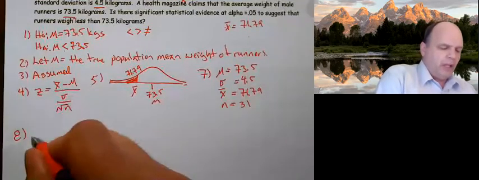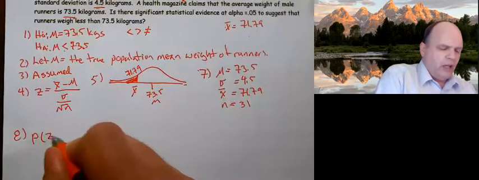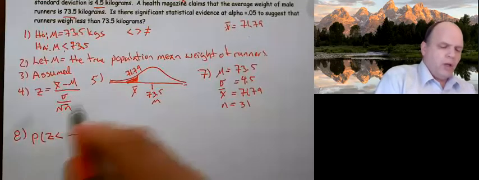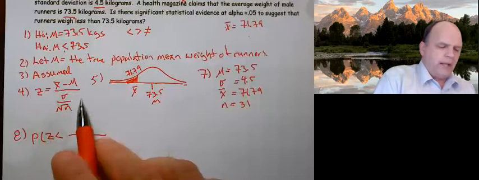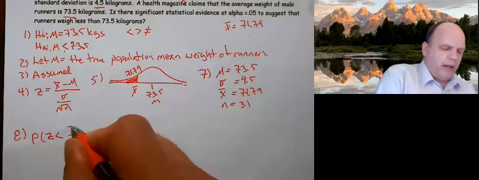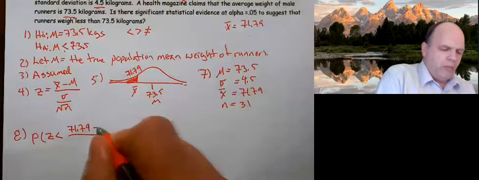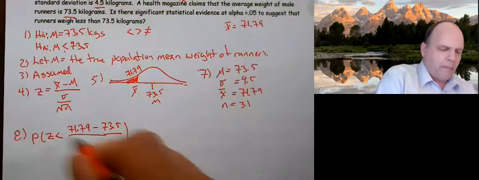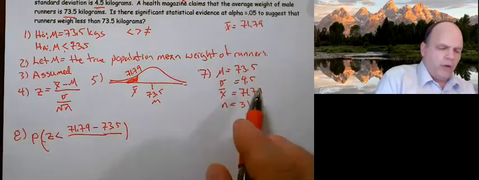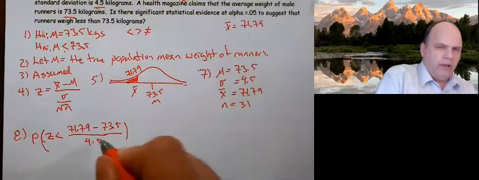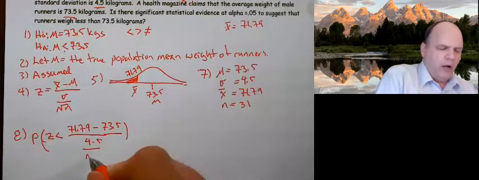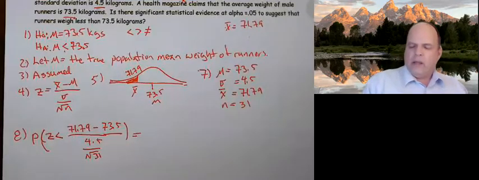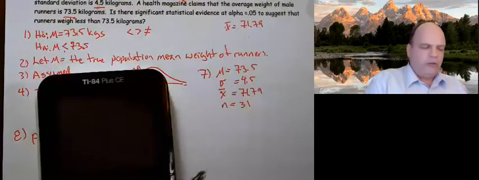So we want the probability that Z is less than, because this is the symbol, X bar, so 71.79 minus our mean of 73.5 over 4.5 divided by the square root of 31. So once we've done that, we're going to calculate our z and p-values.